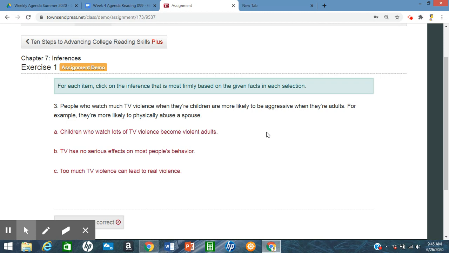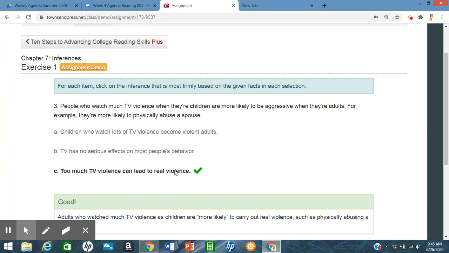So between A and C, we have to choose. A says children who watch lots of TV violence become violent adults. Well, they say they're more likely to. C, too much TV violence can lead to real violence. Well, it could. Let's see, A or C, which one would we choose? Most will choose, most likely, C. Let's see if we're correct. And we are. Too much TV violence can lead to real violence.